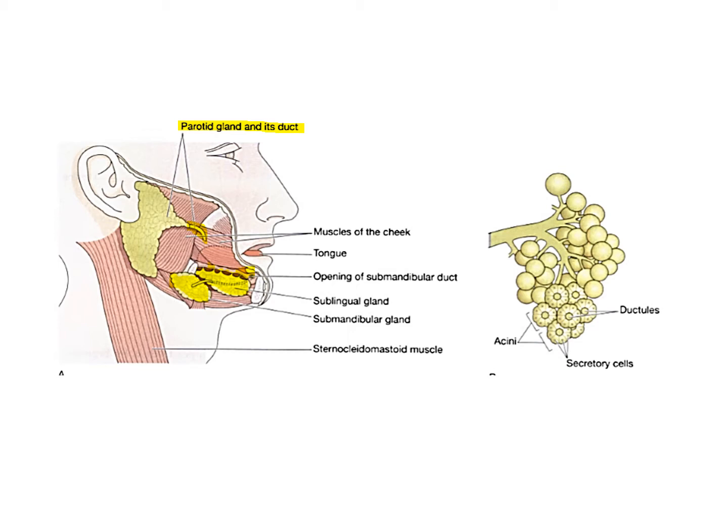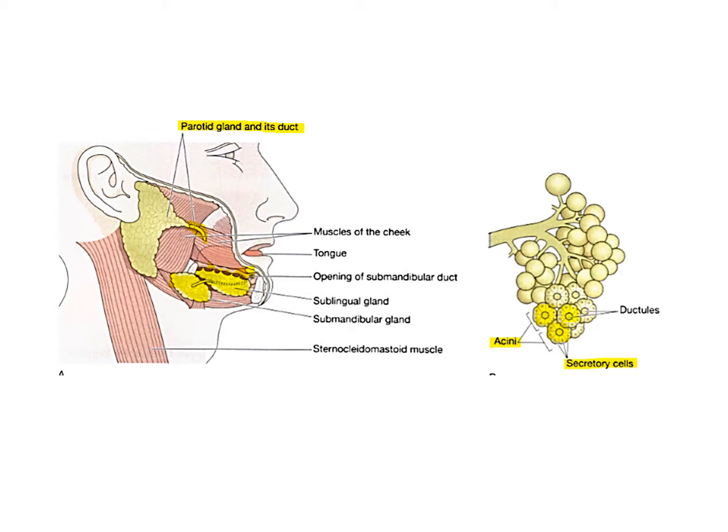Now if we look at this gland microscopically, we have acini, which are multicellular sacs responsible for production of saliva. All these sacs are made up of secretory cells, which continuously produce and secrete saliva.